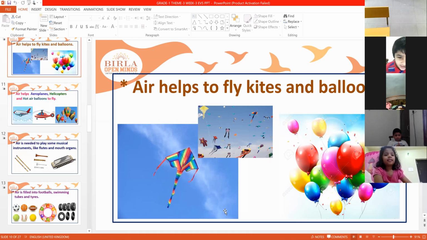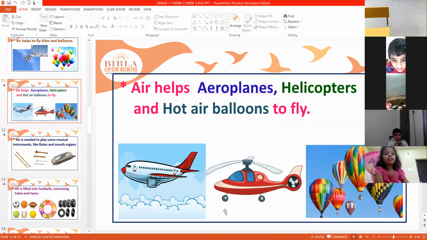Next, air helps aeroplanes, helicopters and hot air balloons to fly. These are the means of transportation, air transportation. People travel from one place to the other with the help of these. Suppose you want to go to another country, like America or London, UK, you go by aeroplane. With a helicopter you can go from one place to the other, but not a long distance, only a short distance, like from one state to another state.